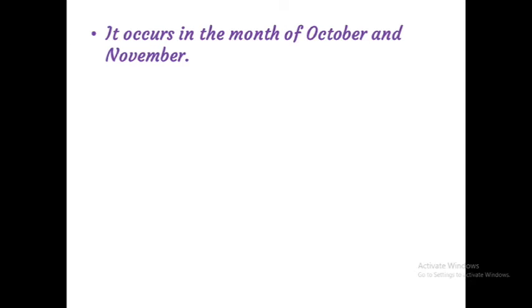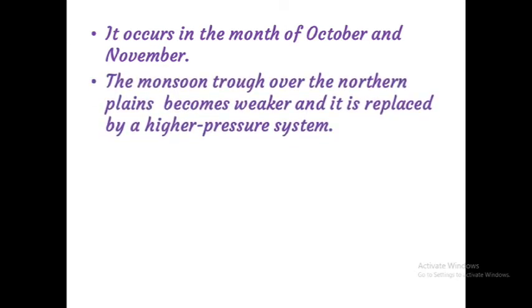Okay, October and November. The monsoon trough over the northern plains becomes weaker and is replaced by a high pressure system. Monsoon trough means low pressure. During October and November, the low pressure over the northern plains becomes weaker and that place is filled with a high pressure system.